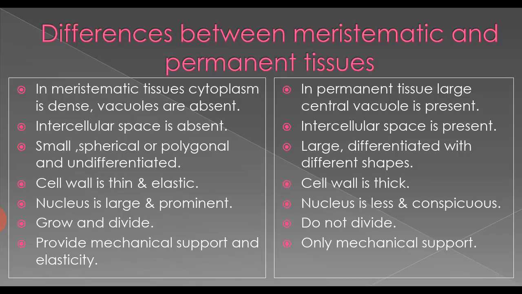Meristematic tissues grow and divide. Permanent tissues do not divide. Meristematic tissue undergoes division throughout the life, but the permanent tissues do not divide. Meristematic tissues provide mechanical support and elasticity. Permanent tissues provide only mechanical support.